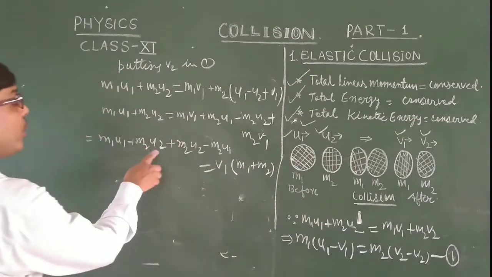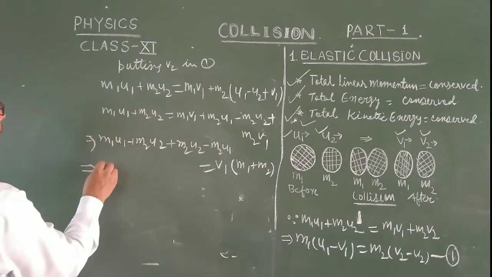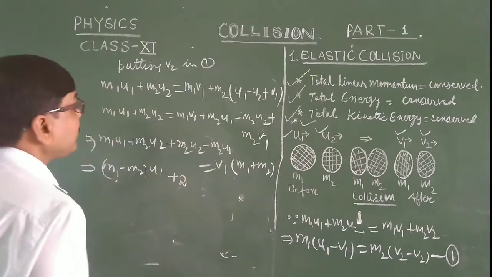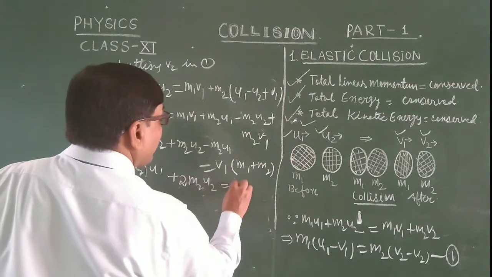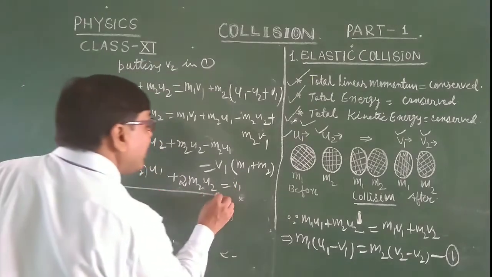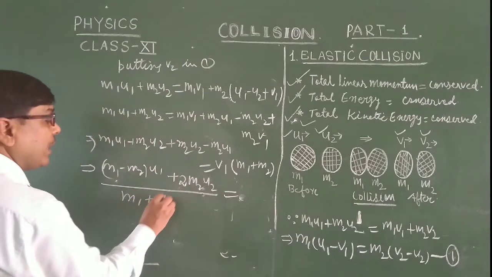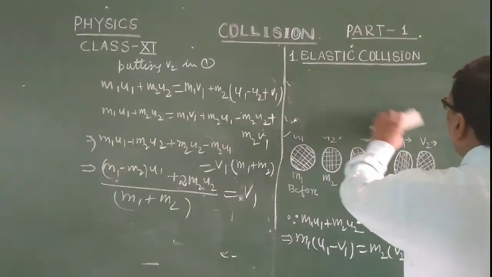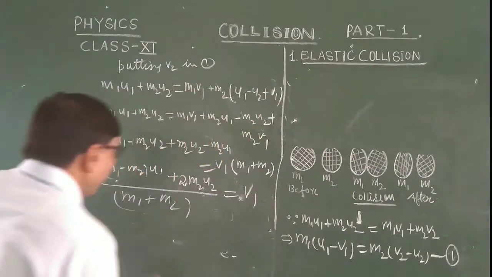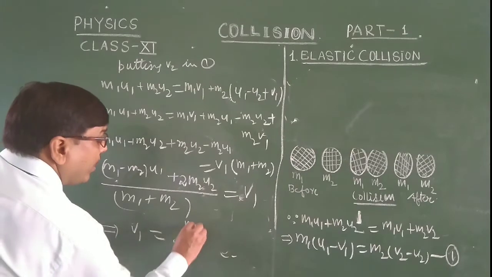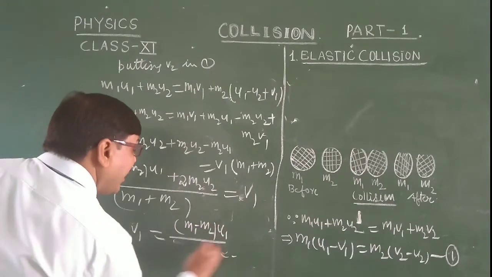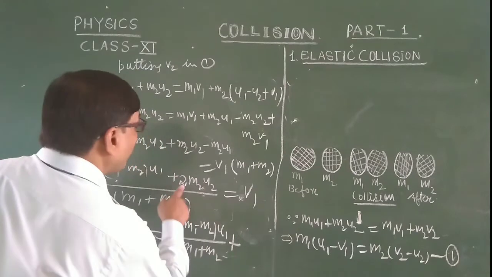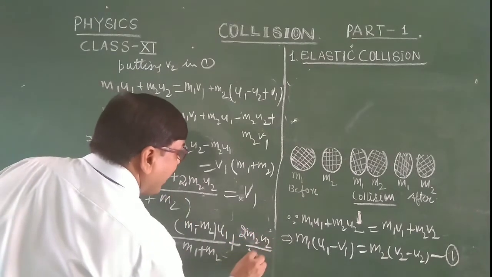After solving, v1 is equal to (m1 minus m2) u1 divided by (m1 plus m2), plus 2 m2 u2 divided by (m1 plus m2).